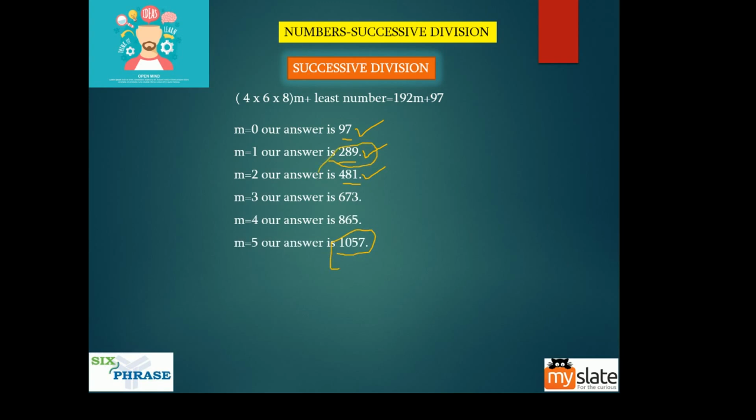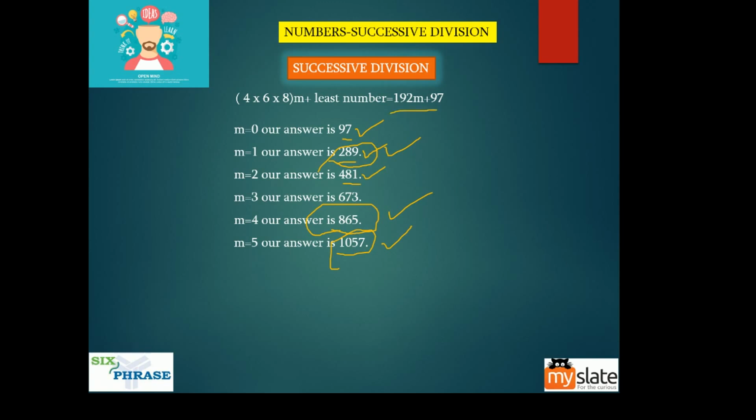Now 289 and 865 and 1057 are of importance to us. This is the least 3-digit number which exhibits this characteristic that we are talking about. This is the least 4-digit number which exhibits the characteristics. This is the largest 3-digit number which exhibits the characteristics. So whatever is asked in the question, you can answer using this formula, substituting and varying the value of m. It is very simple, right?